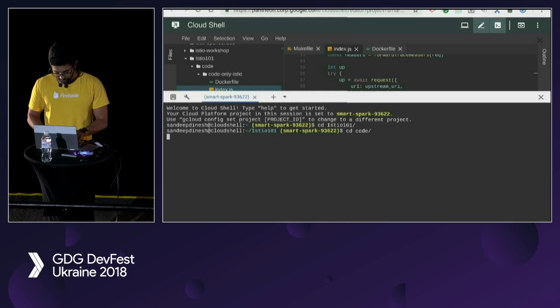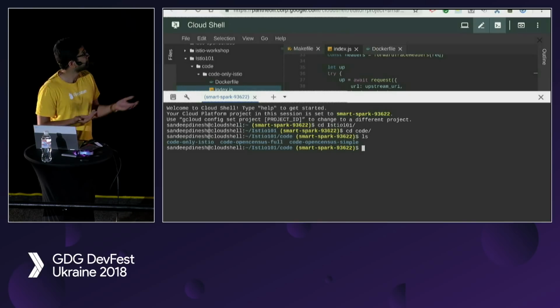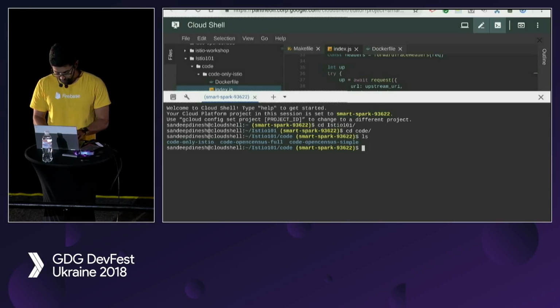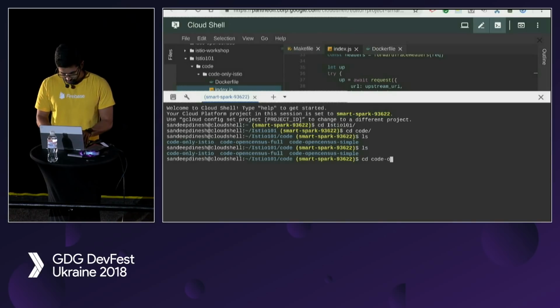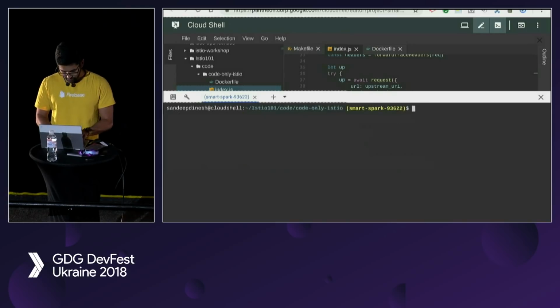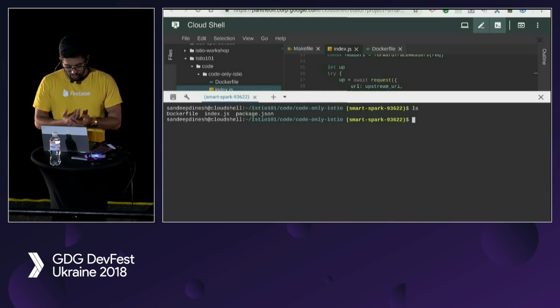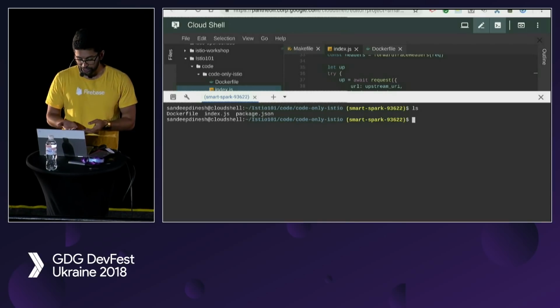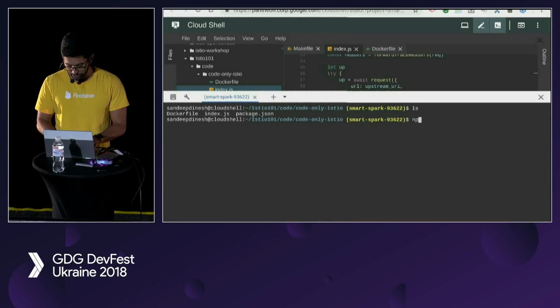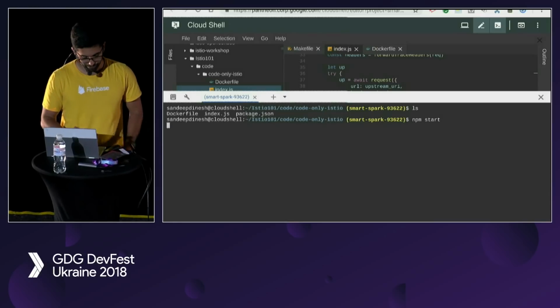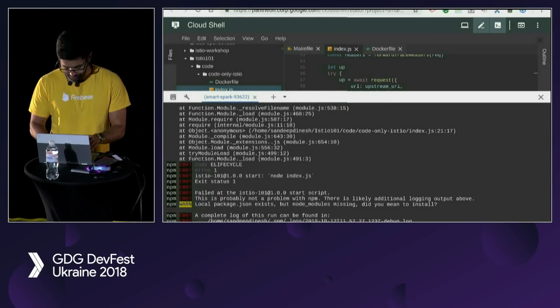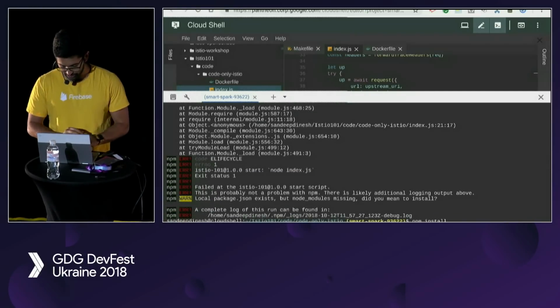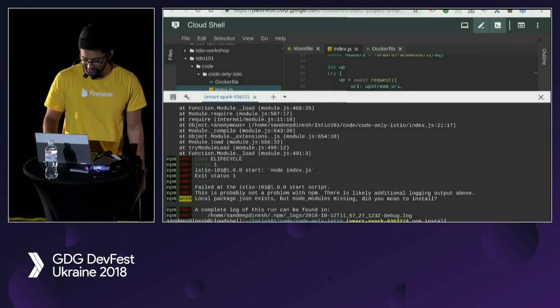So I'm going to run it locally first. And this is Cloud Shell. It's a free Linux environment that any Google Cloud user can use, which is really nice. Okay, so you can see here I have my Dockerfile, index.js, and package.json. So all I'm going to do is run it locally, so just go npm start. Oh, well, first I got to npm install, of course. So we're going to install our dependencies.